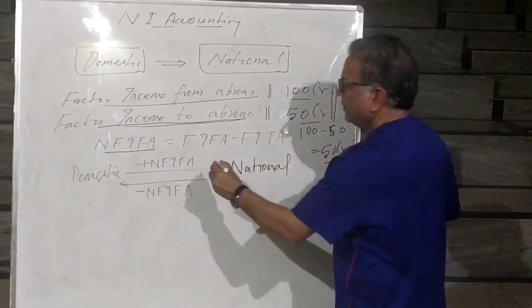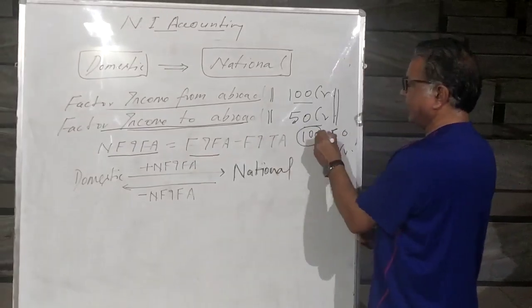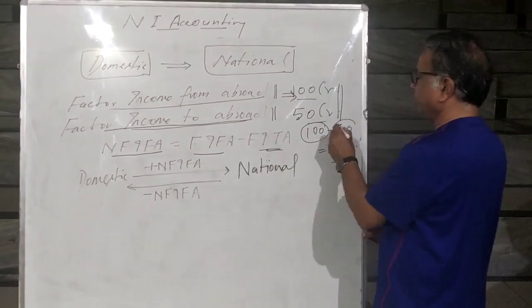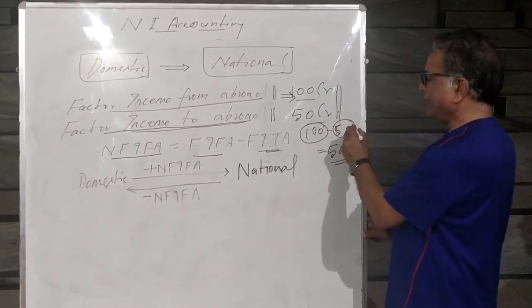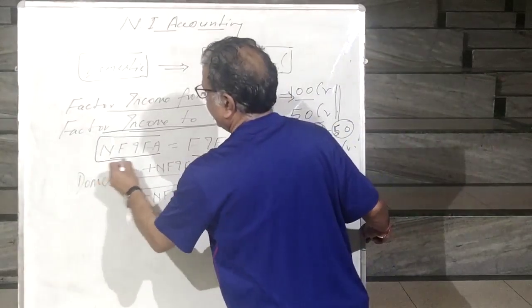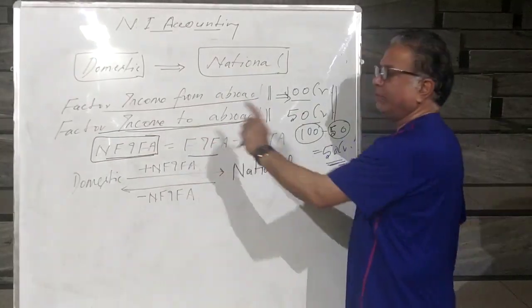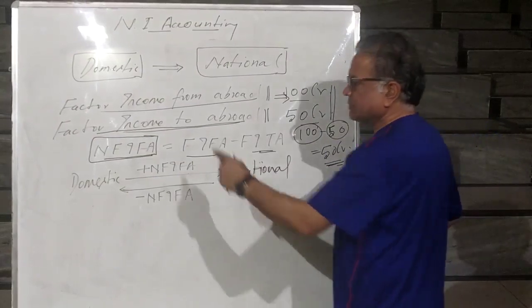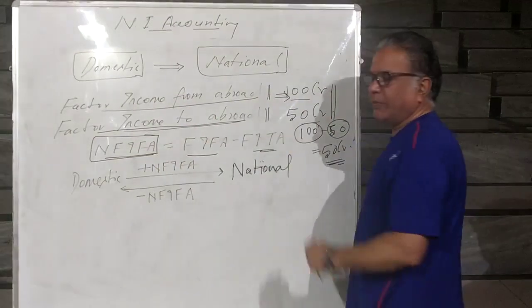How do we get it? Factor income from abroad, that is 100. Factor income to abroad, that is 50. And 100 minus 50 is 50 crore. That is called net factor income from abroad. This is a very important question from the board point of view, where you may be asked, what is meant by net factor income from abroad?